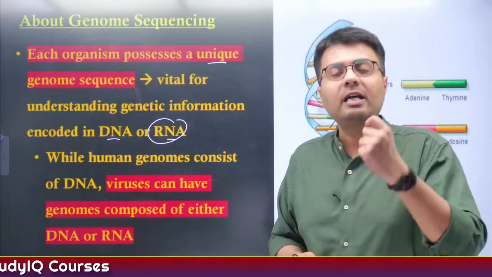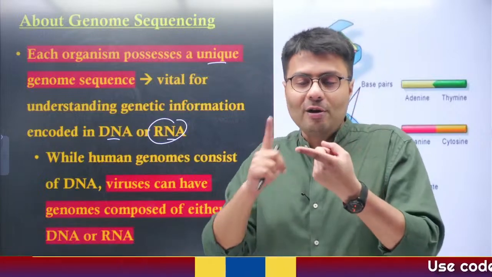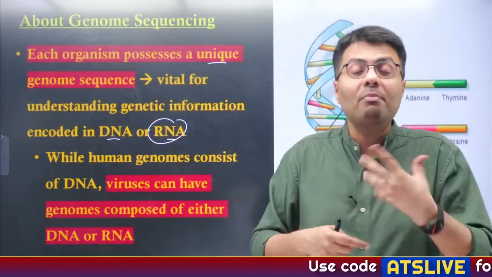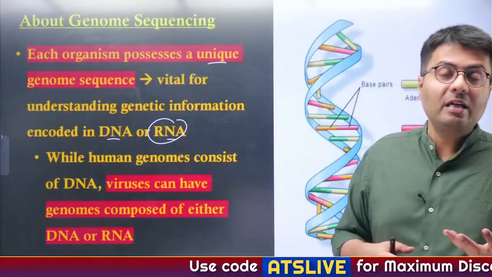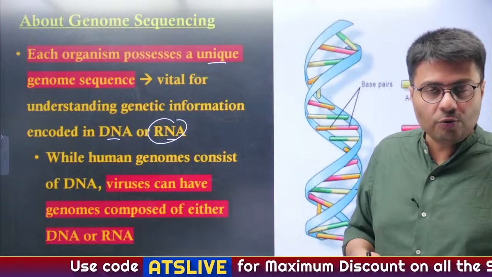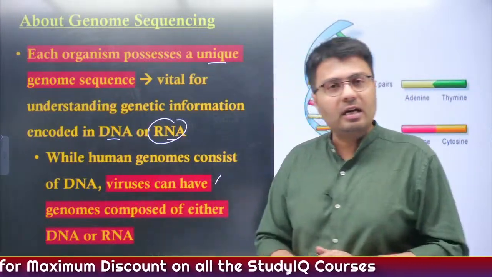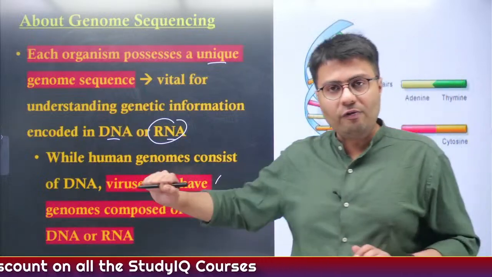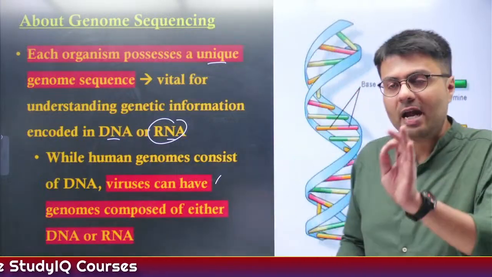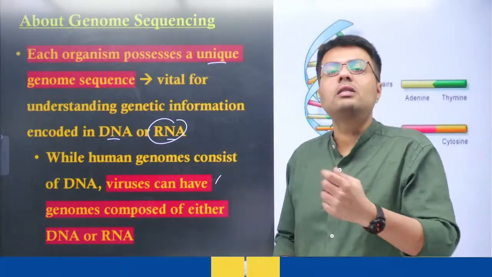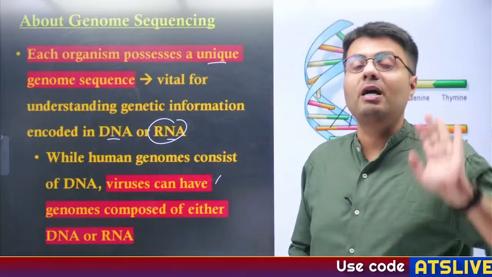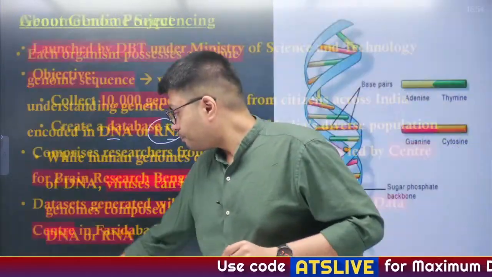So because of genetic sequencing only, we were able to decipher Delta variant, Beta variant, Gamma variant, Epsilon variant, other variants which were in news during COVID-19 pandemic. Similarly, viruses can also have such kind of DNA or RNA sequences, right? So understanding these kinds of sequencing in humans, in viruses, becomes very important for us.